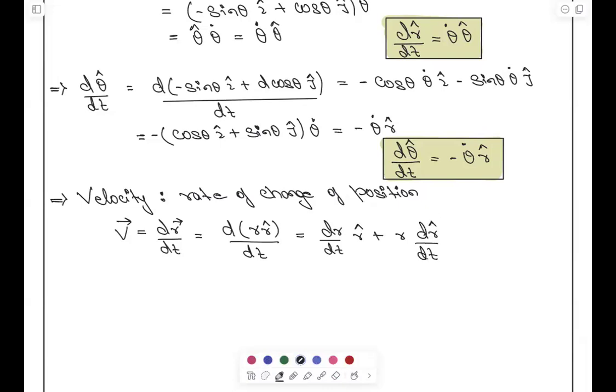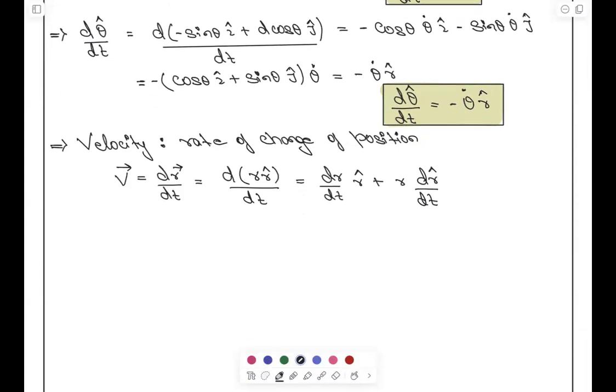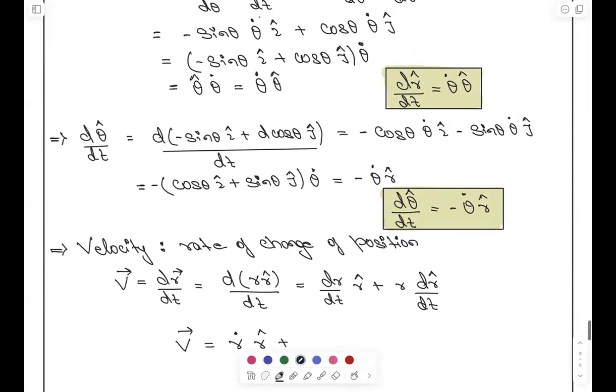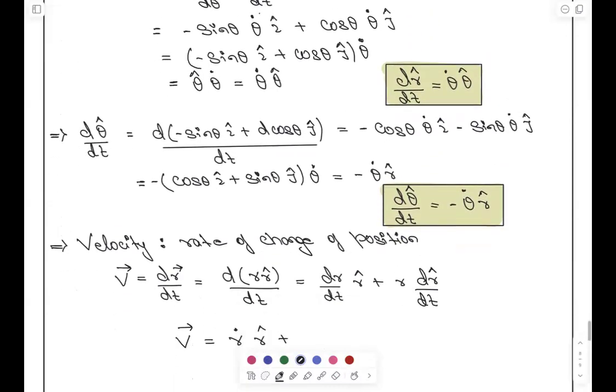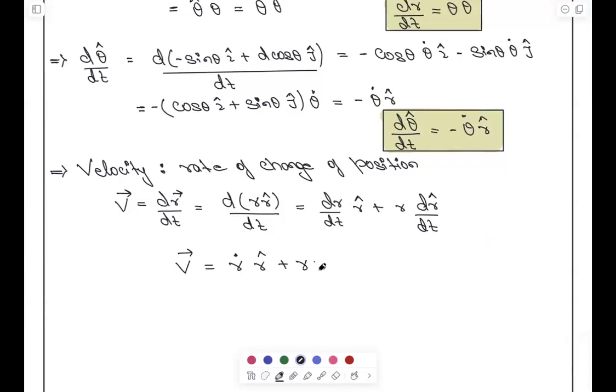Now put the things in. If you put it, what is dr by dt? It is r dot r cap plus, what is dr cap by dt? We found it above, look, theta dot theta cap, that is r theta dot theta cap.